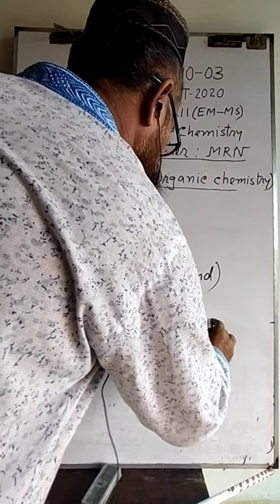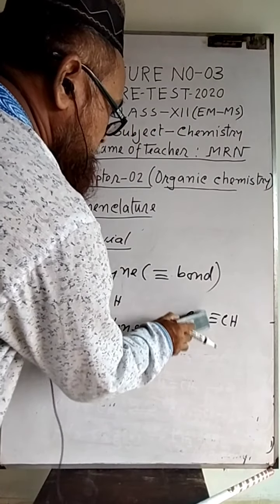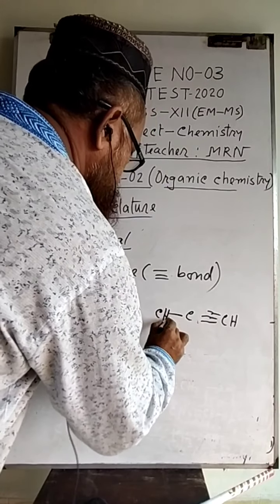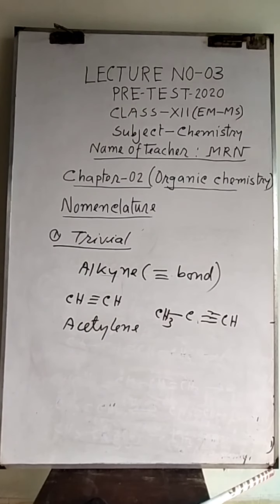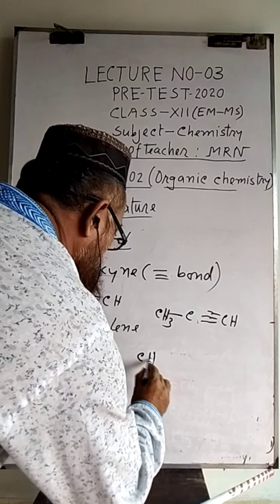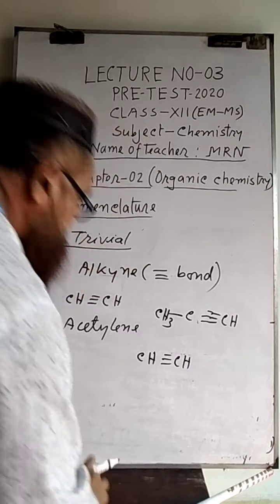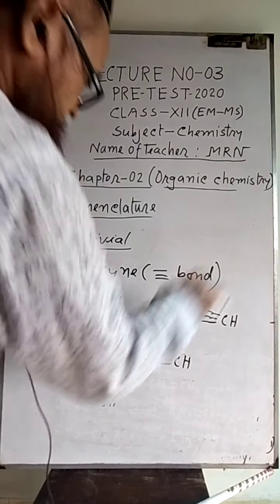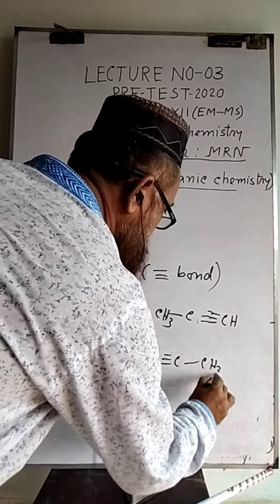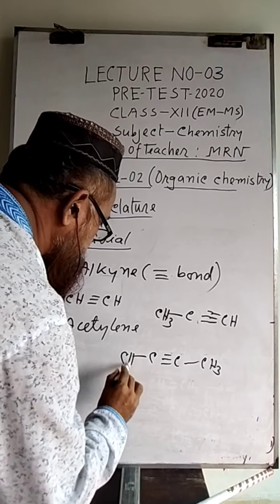This one is acetylene. When one methyl group is joined, then it is called methyl acetylene. And when two methyl groups are joined, then it will be called dimethyl acetylene.